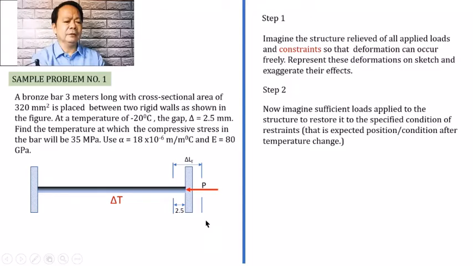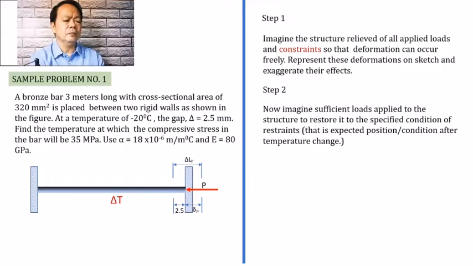So after that, what shall we do? According to the discussion, we need to show this deformation. This deformation is called the deformation on the bar due to the internal load that is developed after the temperature change, and that is called the deformation due to the P on the bar.